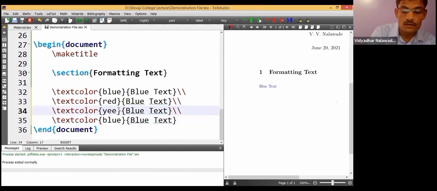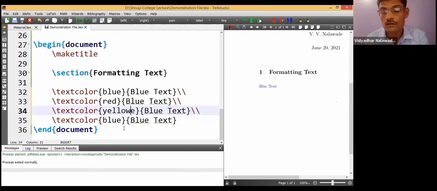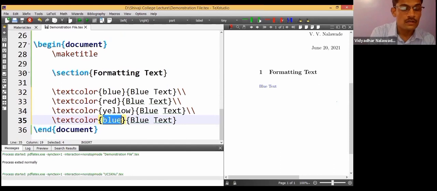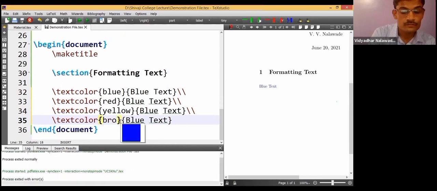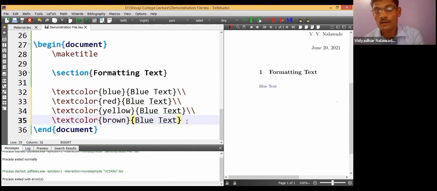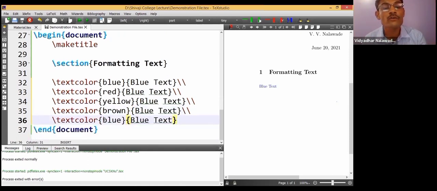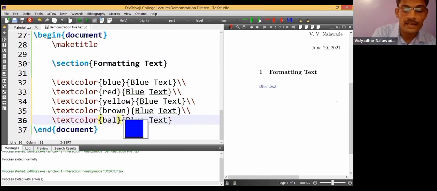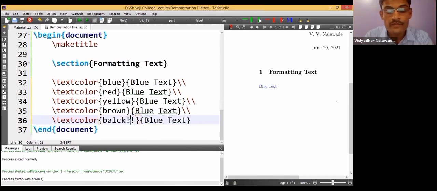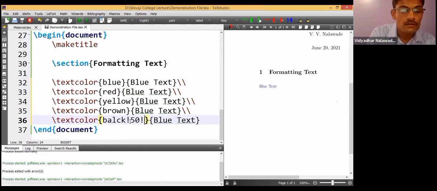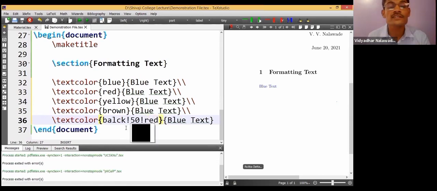Blue, red, yellow, then brown. If we want to mix two colors, if I want to make dark brown, then black, 50, and then red.